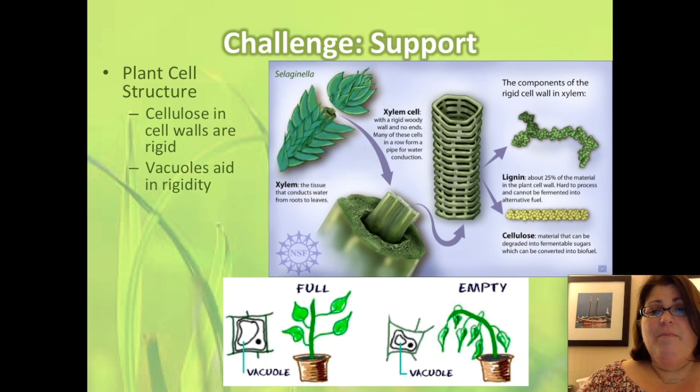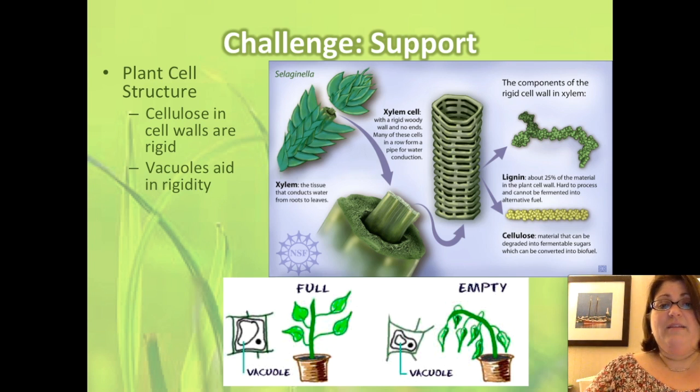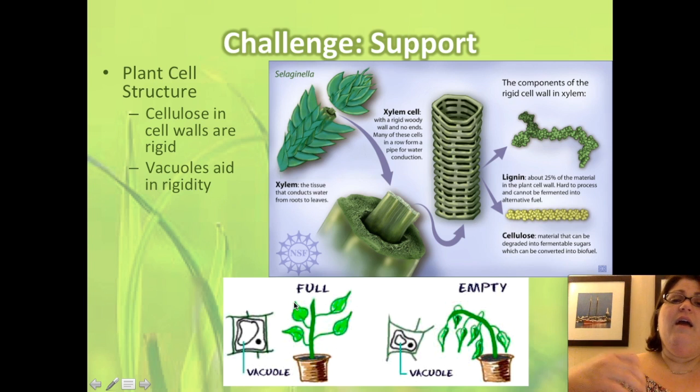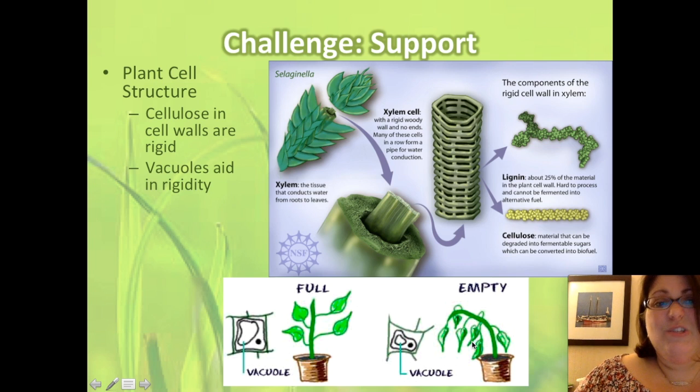And plants also have the vacuole that we saw in the guard cells. When the vacuole is full, the water pressure from the vacuole pushes against the outsides of the plant, making it erect, making the plant stand upright. If the water is low in the plant, the vacuole shrivels a little bit, and there's no longer pressure pushing on the inside of the cell walls pushing out, and the plant gets droopy.